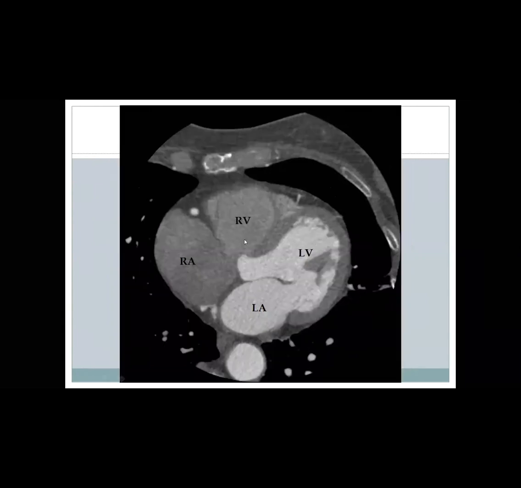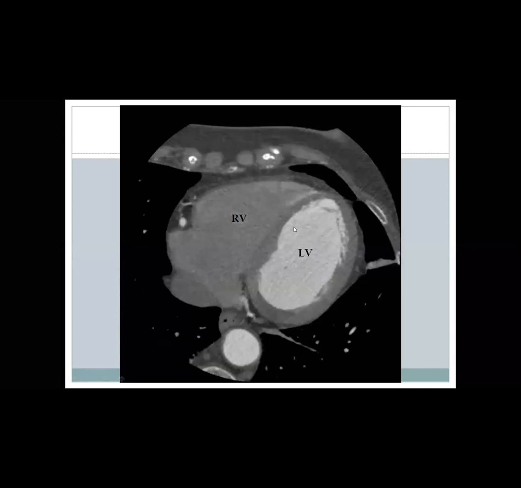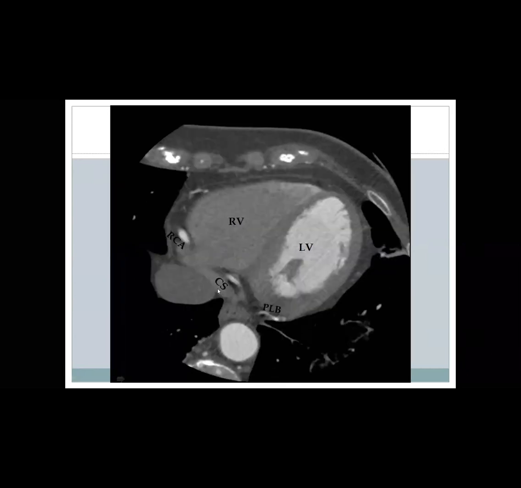Yeah. So now we get 4 chambers in our field of view: the RV, RA, LA, and LV. What is this structure? RCA. Going down, this is the RCA, and here the posterolateral branch starts to appear. Okay, RCA. This is the posterolateral branch.